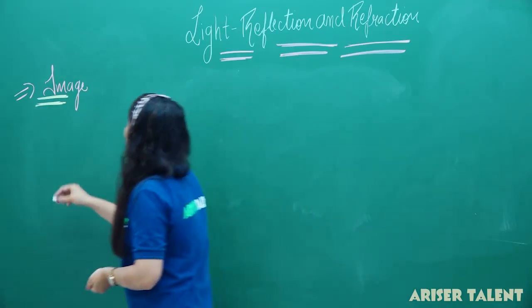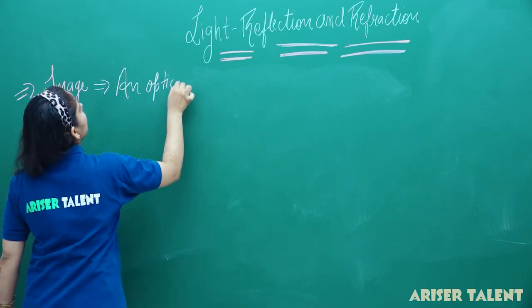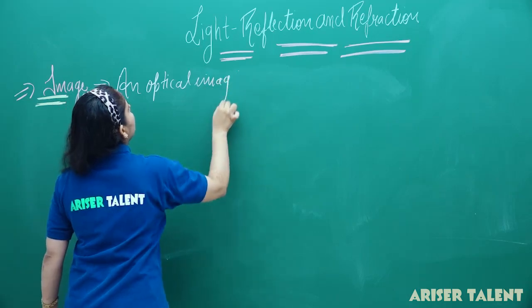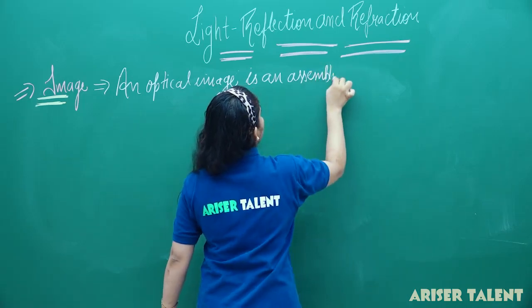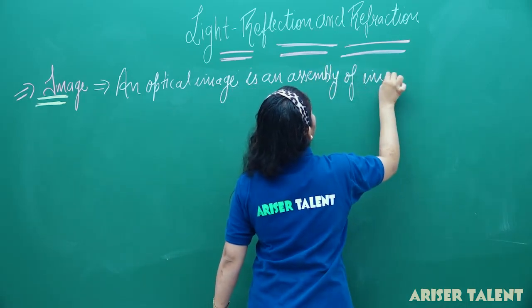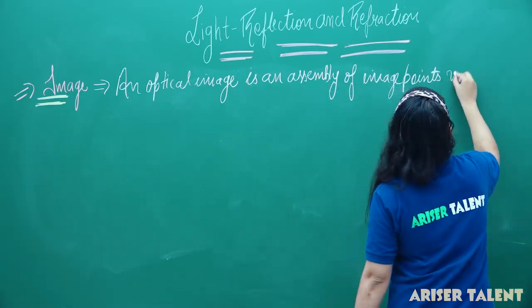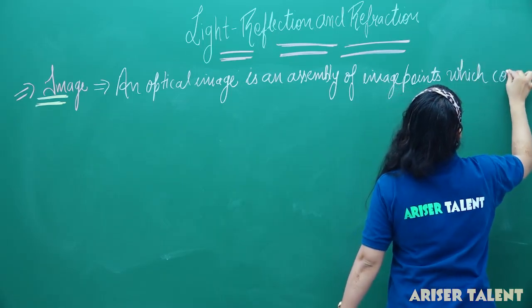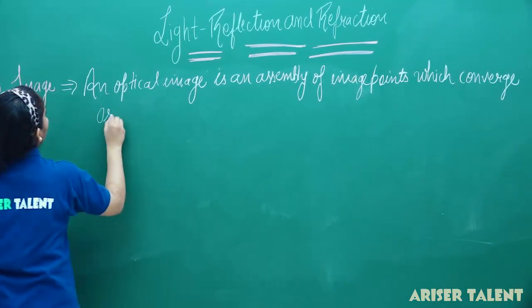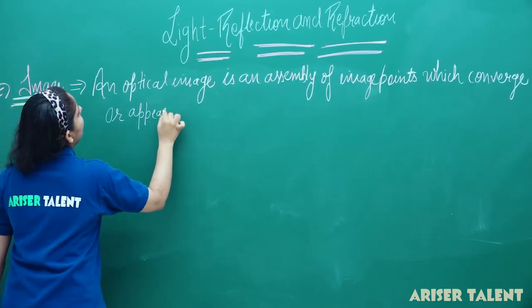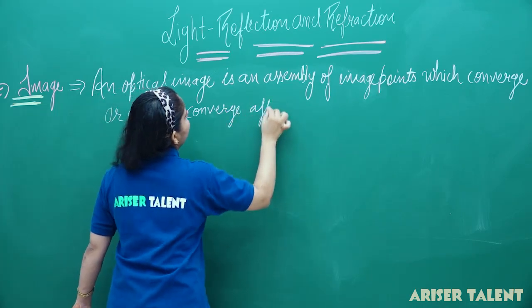So, what will be the image? An optical image is an assembly of image points which converge or appear to converge after reflection.